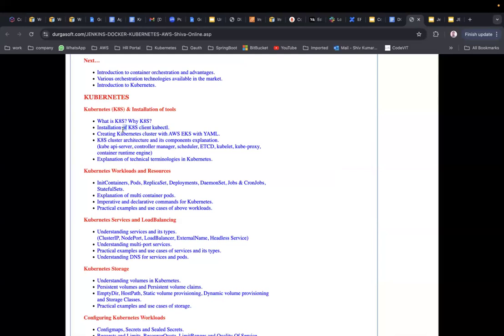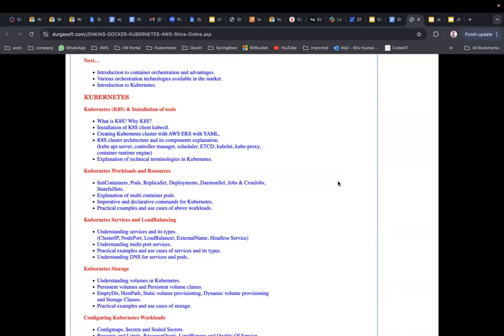Installation of the kubectl client. In order to communicate and connect with Kubernetes, you need a tool, which is called the kubectl tool, right? So you need to install that. We are going to see how to do that. Then creating a Kubernetes cluster with AWS EKS and YAML.